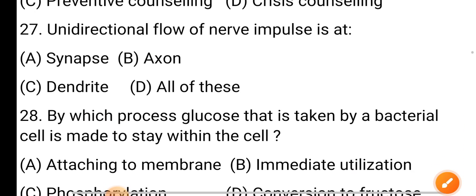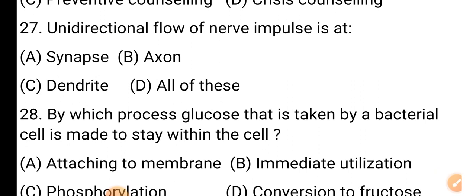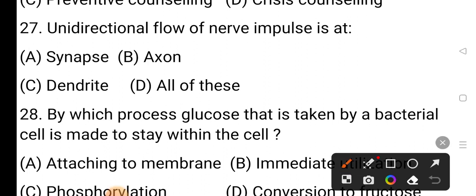Question number 27. Unidirectional flow of nerve impulse is at option A synapse, option B axon, option C dendrite, option D all of the above. The correct answer is option A, synapse.